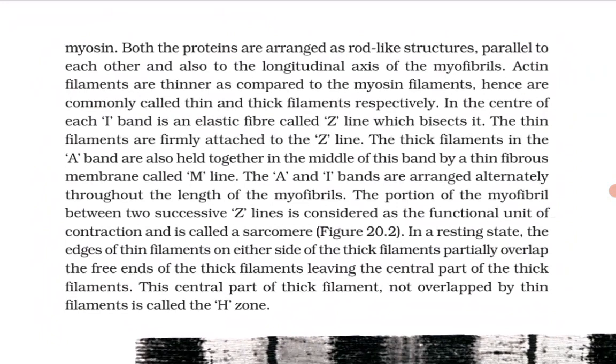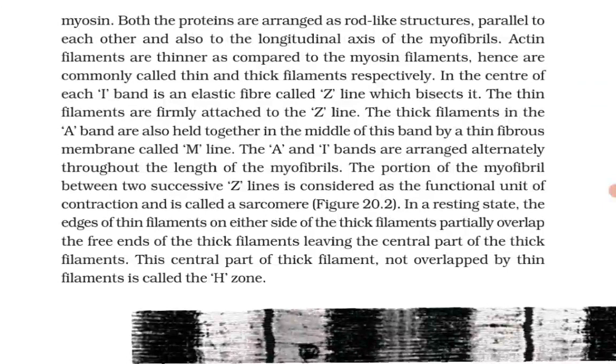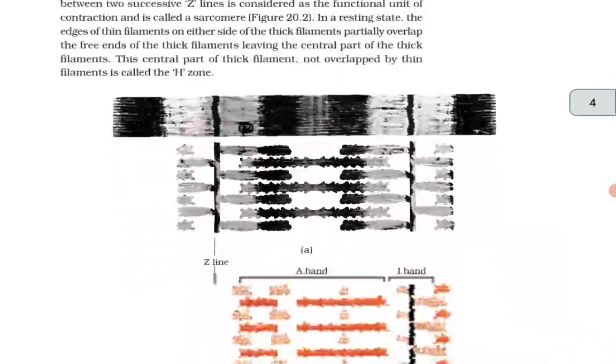The A and I bands are arranged alternately throughout the length of the myofibrils. The portion of the myofibril between two successive Z lines is considered as the functional unit of contraction and is called a sarcomere. In a resting state, the edges of the thin filaments on either side of the thick filaments partially overlap the free ends of the thick filaments, leaving the central part of the thick filaments. This central part of the thick filament, not overlapped by the thin filaments, is called the H zone.